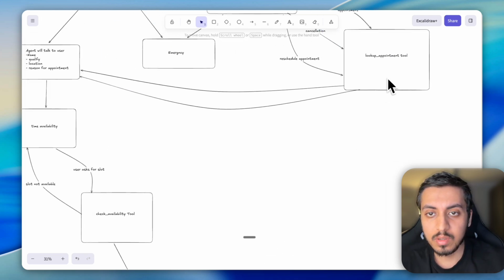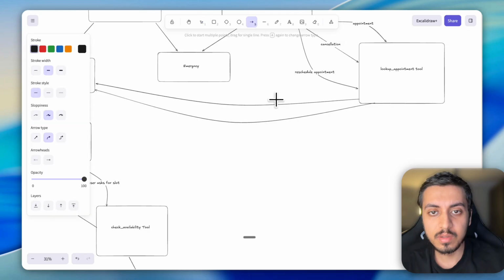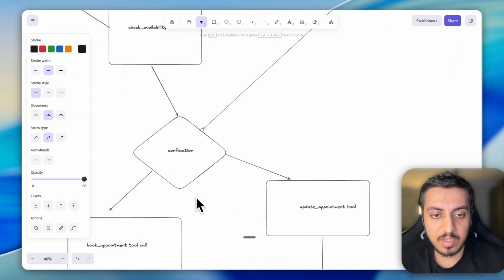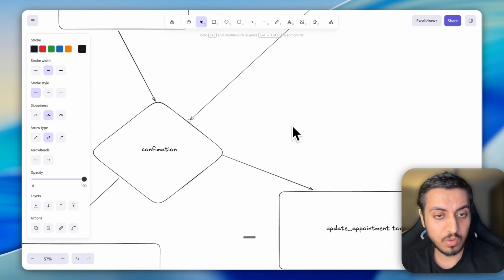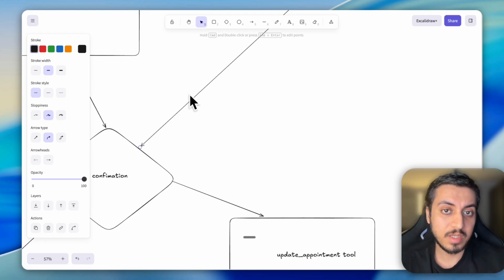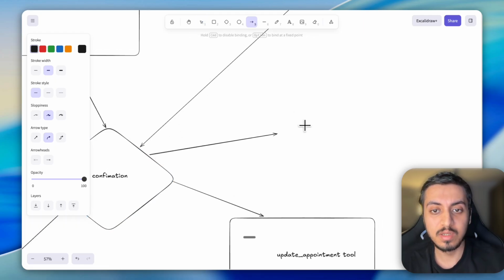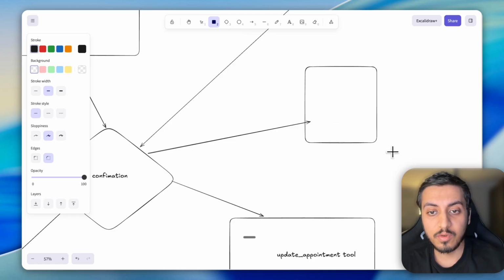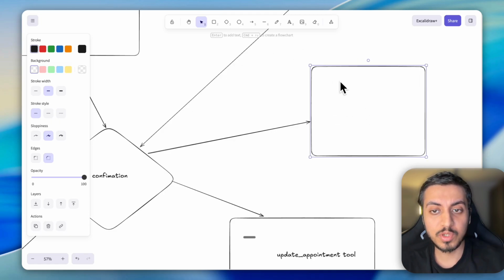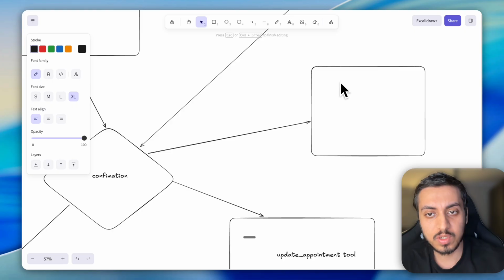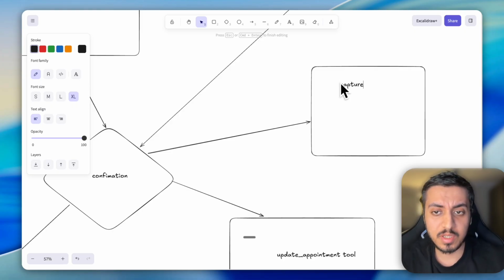Now for the cancellation of the appointment, we'll ask for confirmation. Like, are you sure you want to cancel? The user will say, yes, I am sure that I want to cancel. We'll ask for a reason. We'll also give an option, like, do you want to reschedule it? Tomorrow is available. Is there a specific reason? And once the user gives the reason, we'll capture the reason and we will initiate cancel appointment.